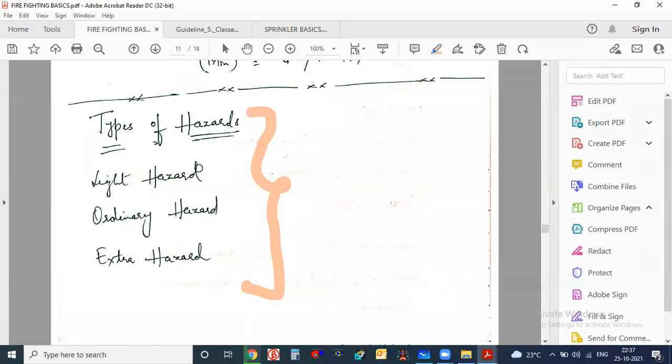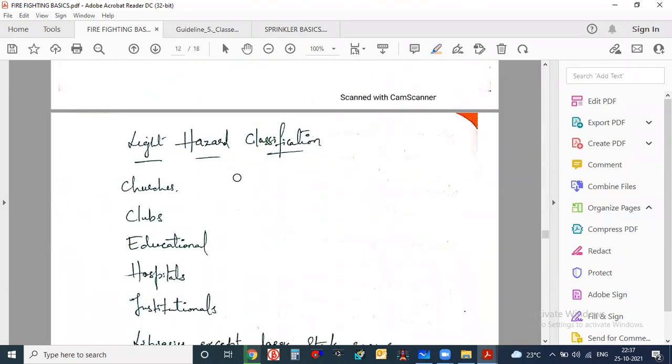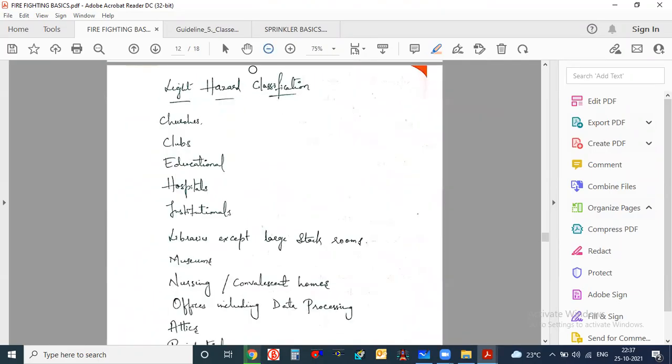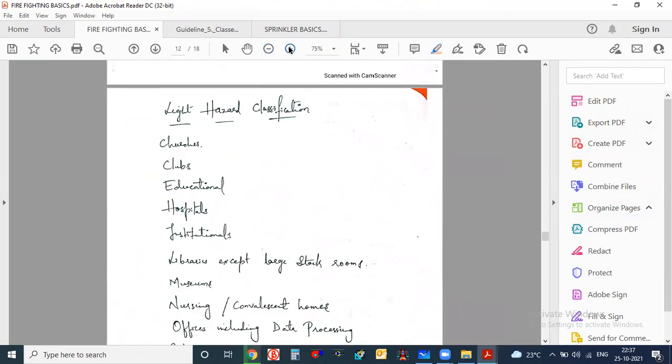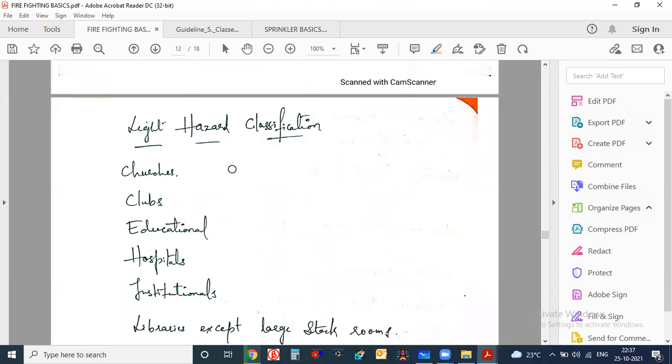Light hazard, ordinary hazard, and extra hazard is the classification defined by NFPA. It is an international definition. Here I have written the names of the buildings also. Again, these points I have taken from NFPA 13 only.